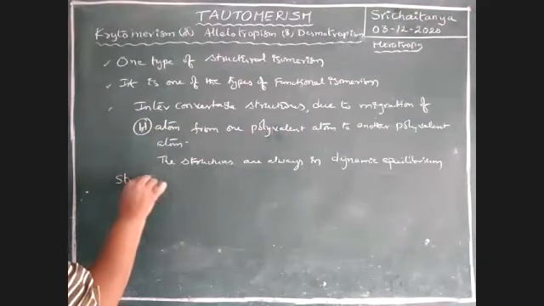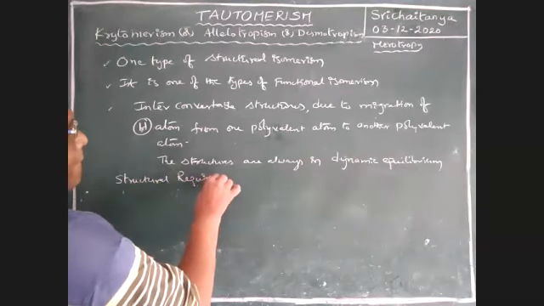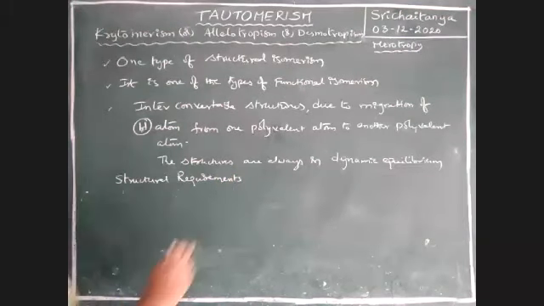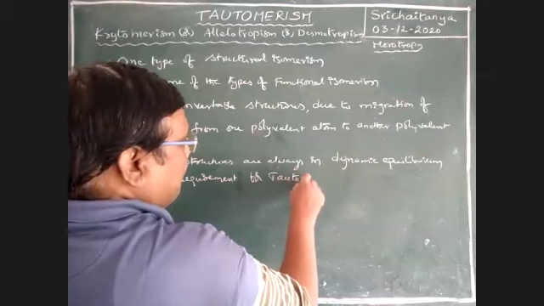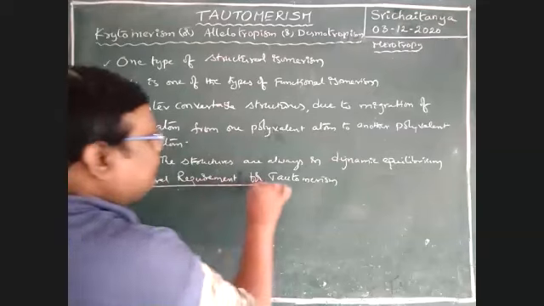Structural requirements for tautomerism. When is tautomerism possible, sir?